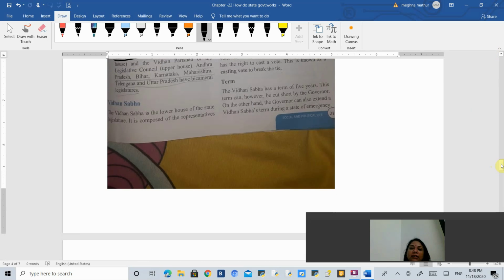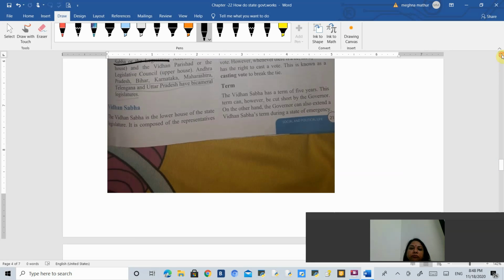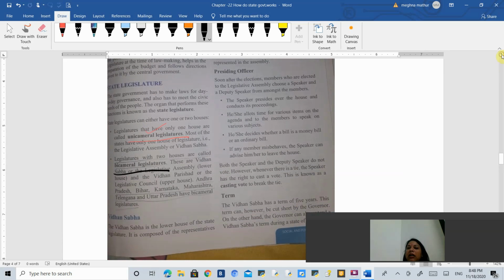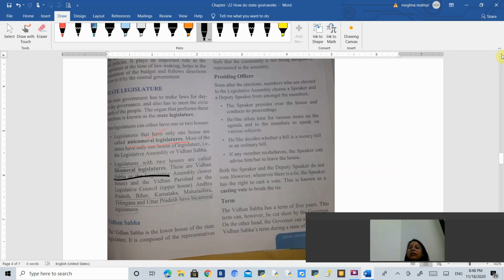We have already discussed that in Vidhan Sabha there is a speaker and a deputy speaker. When the elections are done and the members of the assembly are chosen, then out of these members one person is chosen as speaker and another person is chosen as deputy speaker. They have many roles and functions. For example, they are responsible for conducting the meetings.